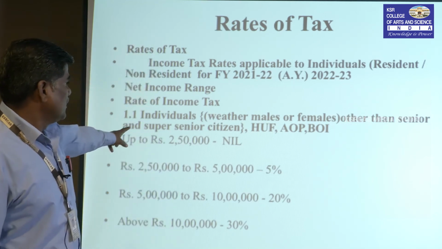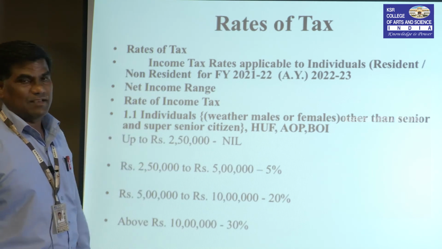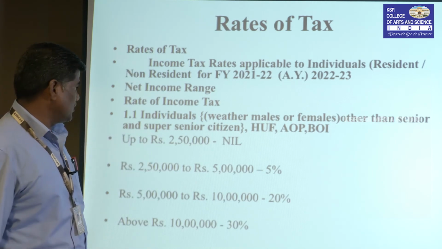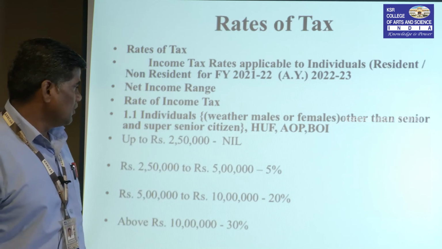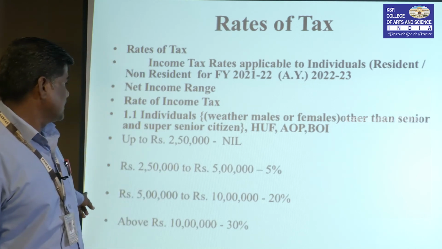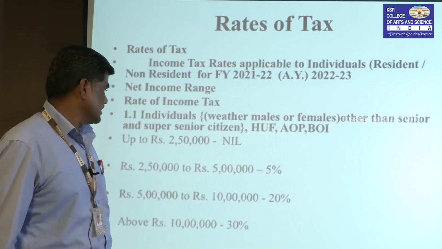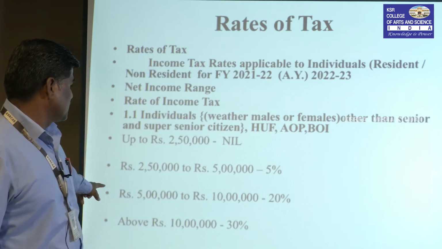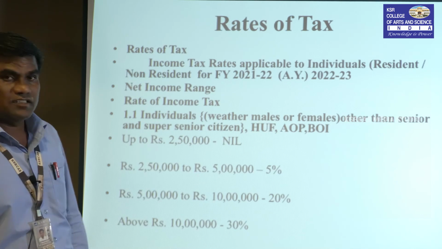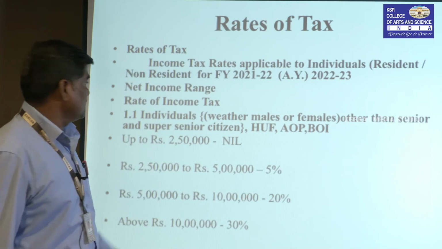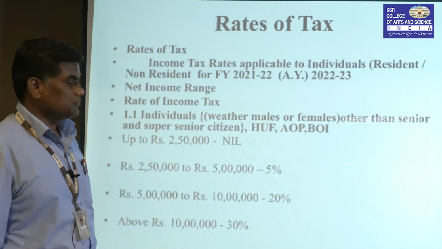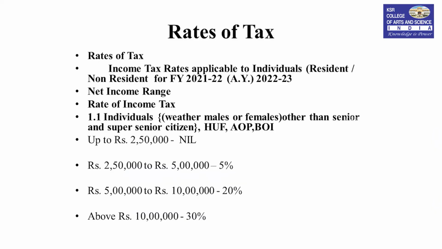So there are 4 slabs. First slab nil, up to 2,50,000. Second slab 2,50,000 to 5 lakh, 5%. Third slab 5 lakh to 10 lakh, 20%. And fourth slab above 10 lakh, 30% tax. It covers individual, HUF, AOP and BOI.